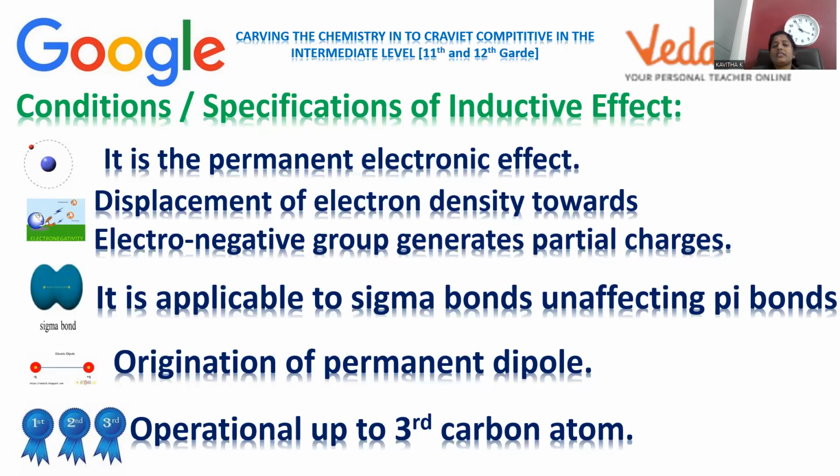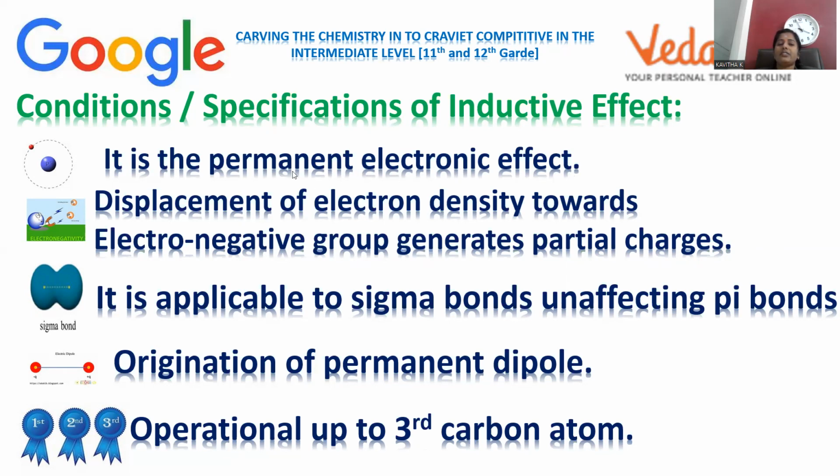Now we are going to discuss what conditions and specifications we have for the inductive effect. In order to explain the inductive effect, certain specifications or conditions are to be satisfied. Let's see what the conditions are. It is a permanent effect. Just now we said the inductive effect is a permanent effect, so it always exists in the molecule and can't be diminished. So it is permanent, and moreover an electronic effect, purely because of electron displacement. That's why we say it is a permanent electronic effect.